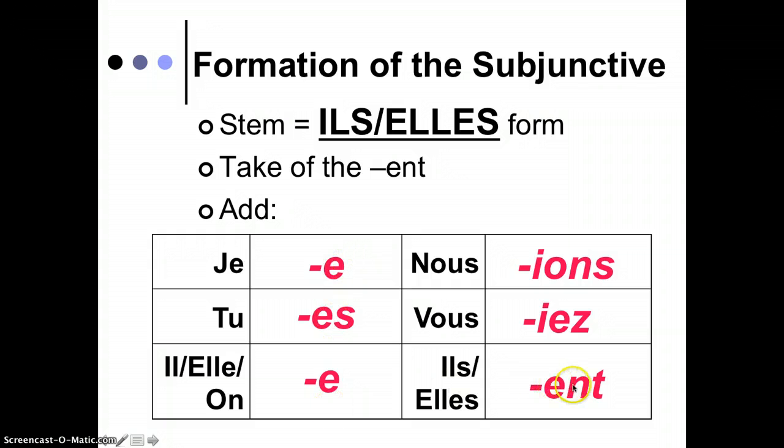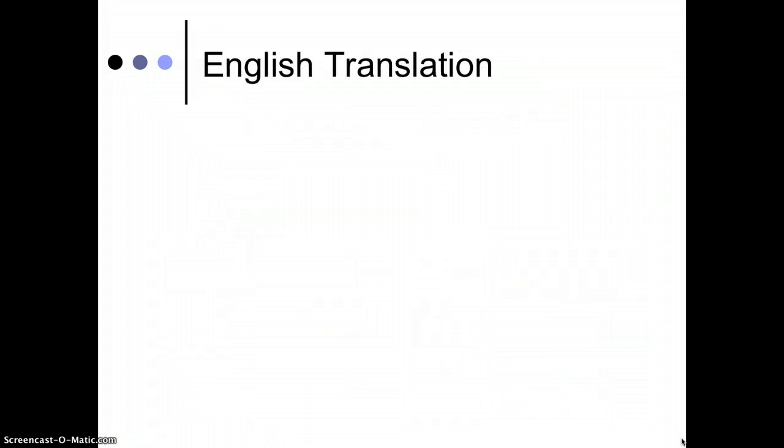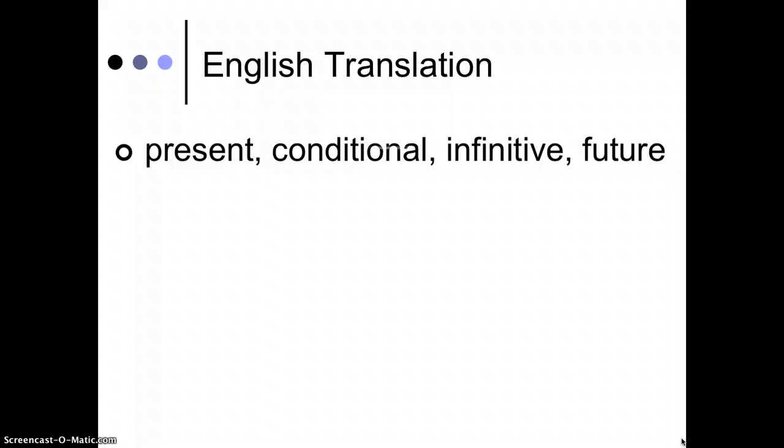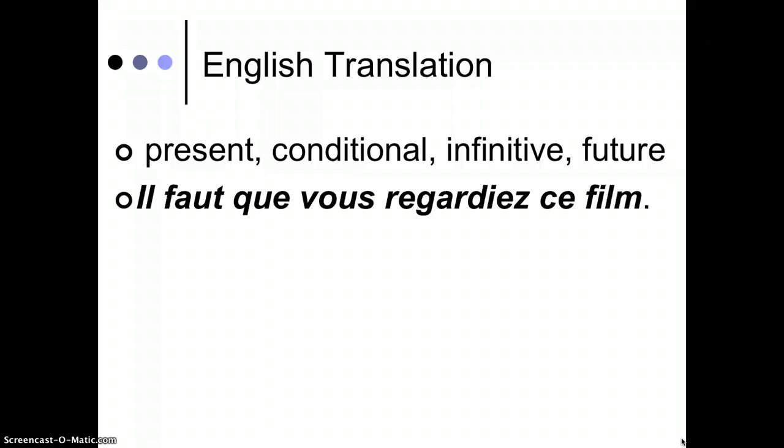E, es, e, and ent, these are like our er verb endings in the present tense. And then the ions and the iez we recognize from the conditional and the imperfect. So I know that's pretty bizarre, but that's the first fun, exciting thing about the subjunctive is how to form it. And the way we translate in English has so many different forms. It could be the present, conditional, infinitive, or future, and I'll show you.